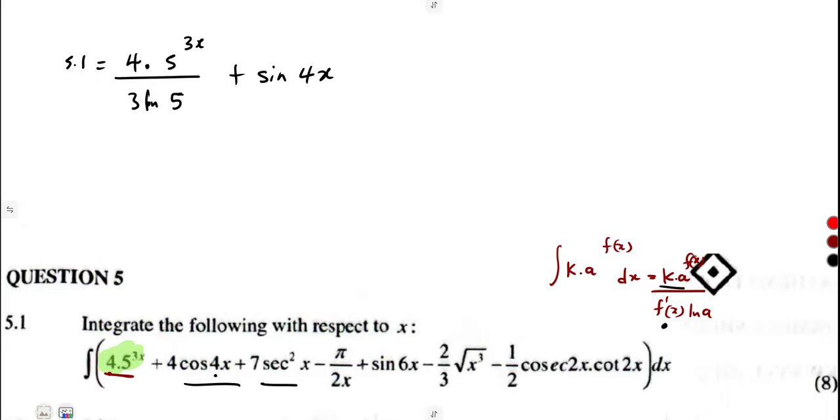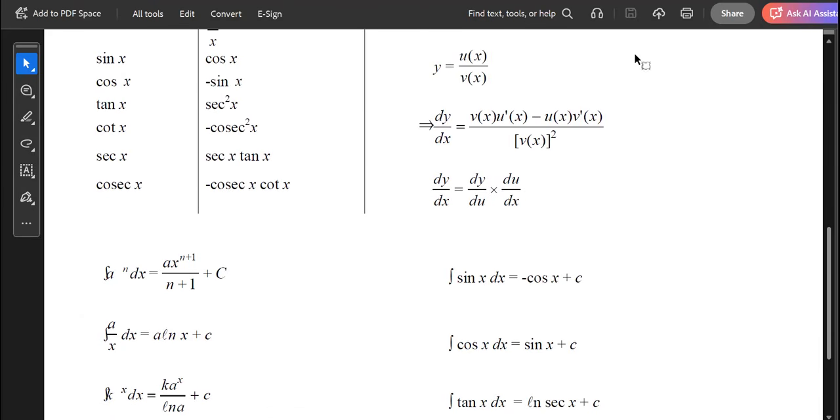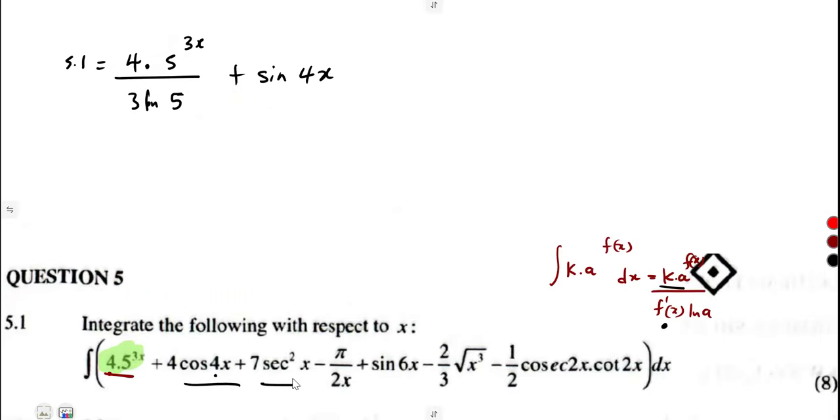Sec squared, if you check, it is the opposite from our derivative. When you differentiate tan, you get sec squared. So the opposite, if you integrate sec squared, you're going to obtain what? A tan. So the integral of sec squared is going to give us a tan. So that was going to be plus 7 tan x. All right. Minus pi over 2x. This minus pi over 2 is a constant. So you're going to take it as it is.